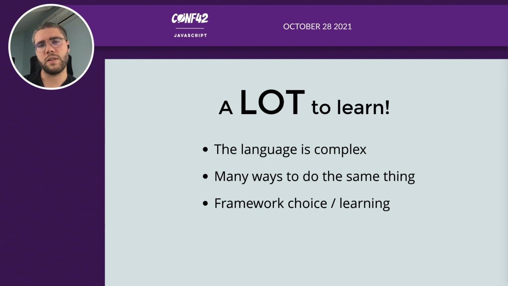And once you learn all of that, if you want to go to production, you need to learn a little bit about tooling in JavaScript. So how Webpack works, how you can configure it, parcel, etc. So there are a lot of bundlers, but you have to learn this also.